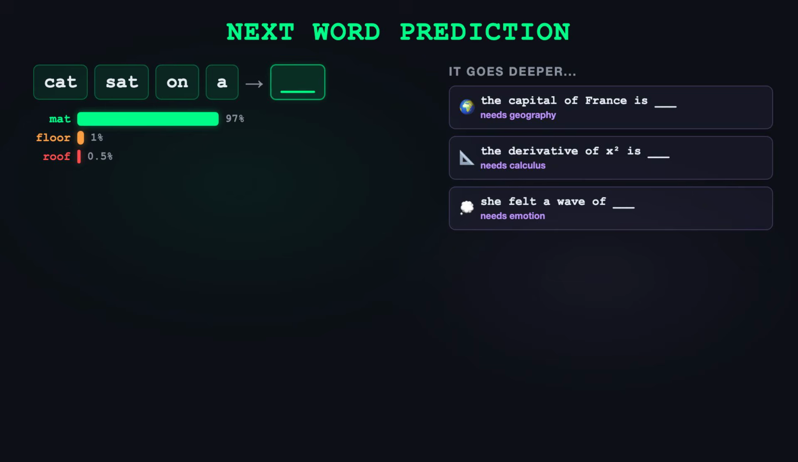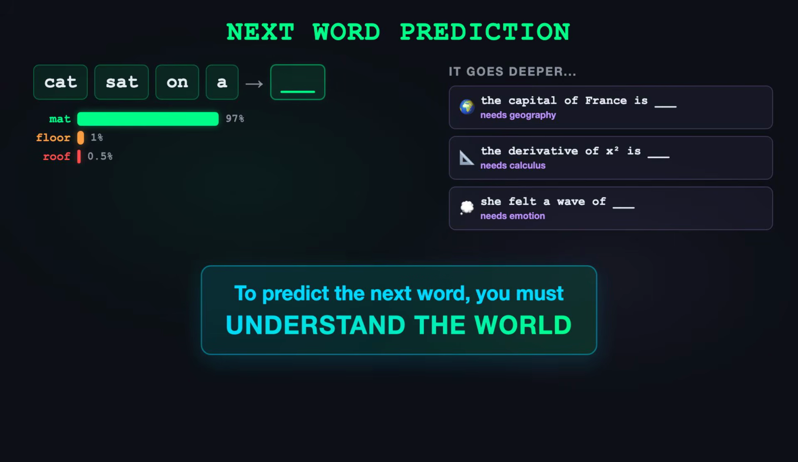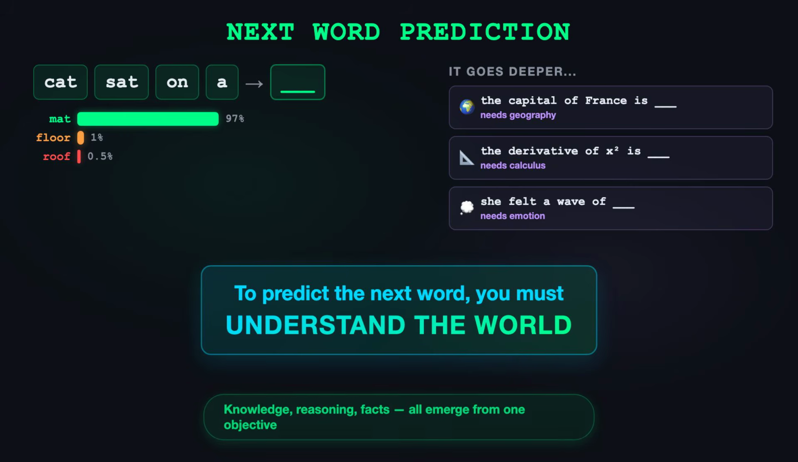But here's why this is so powerful. Karpathy explains that to predict the next word well, you have to understand the world. If the text says the capital of France is, the model needs to know geography. If it says the derivative of x squared is, the model needs calculus. If it says she felt a wave of, the model needs to understand emotion.